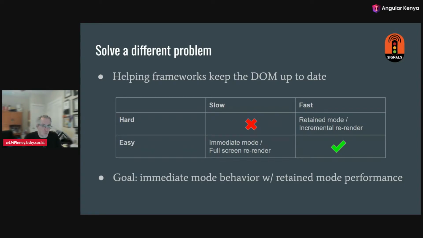So we can send a much smaller bit of information to the client. Much better for the users, but more difficult for us as developers because we have to figure out how to do the bounding rectangle and calculate it and separate things and do partial application of data and stuff like that. The goal with signals is to give us the fast behavior of retained mode, but allowing the coding to be more like immediate mode. So easier for the developers, but still fast for our users.